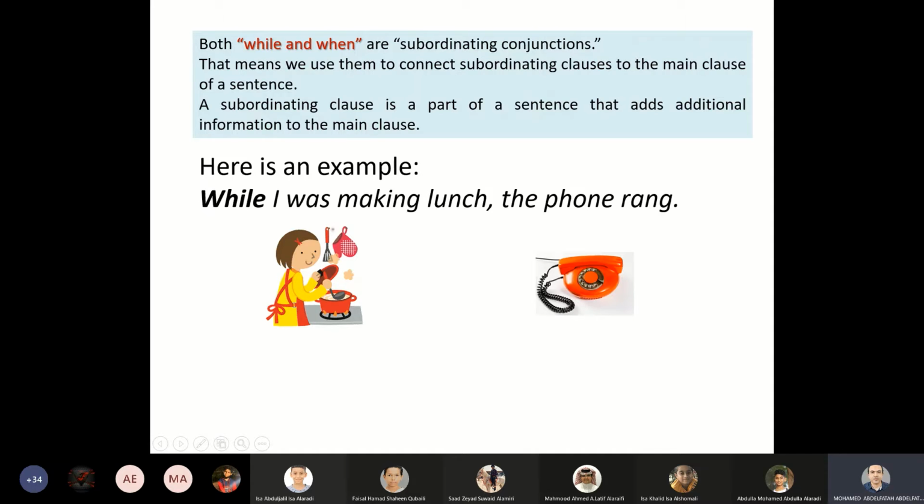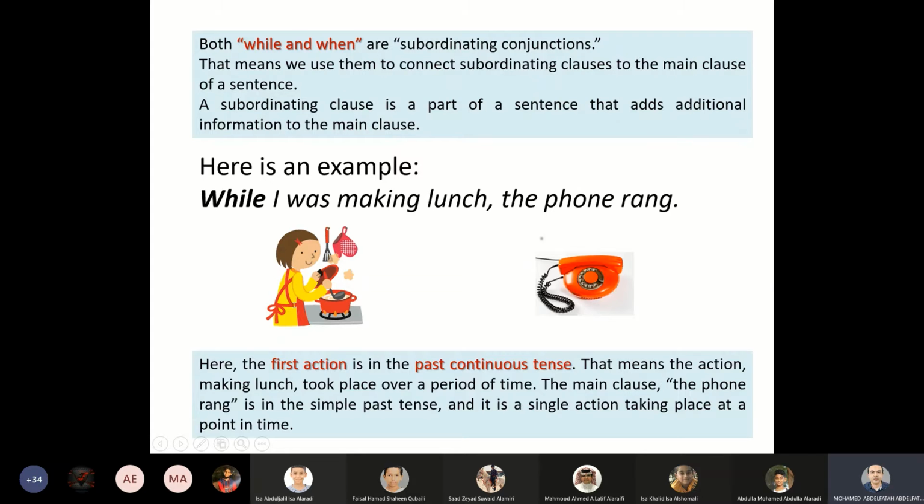Here you can see 2 separate sentences. I was making lunch. The other sentence is the phone rang. We used while to connect the 2 sentences together. While I was making lunch, the phone rang. Here, the first action is in the past continuous tense. What is the first action? I was making lunch. That happened first. The first action is in the past continuous tense. That means the action making lunch took place or happened over a period of time.